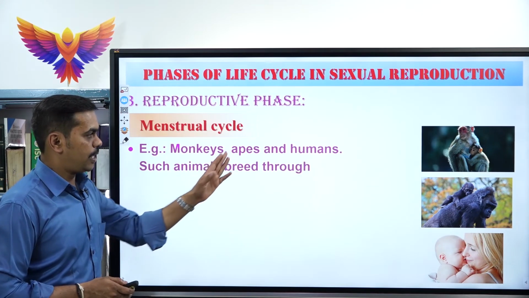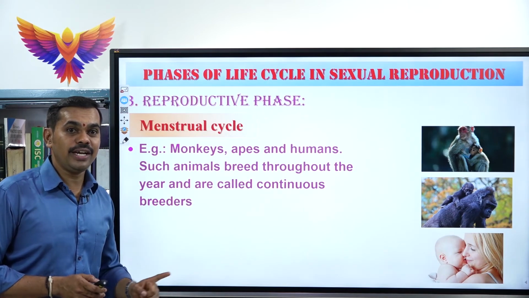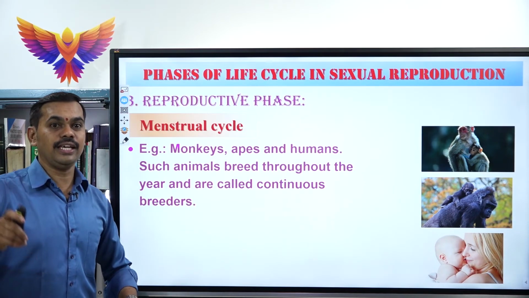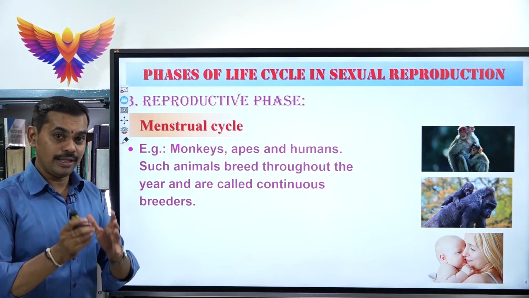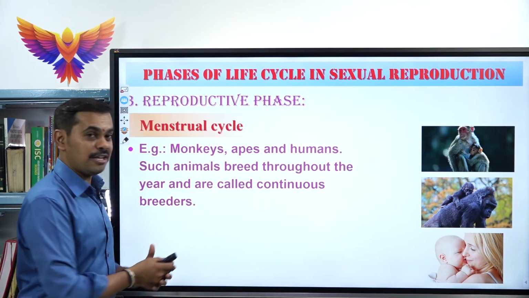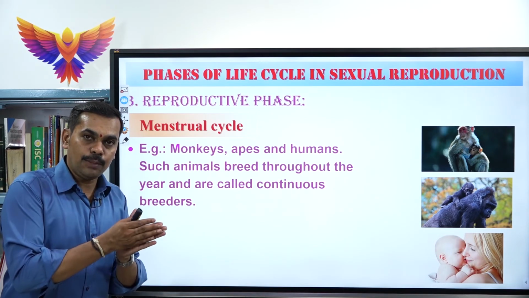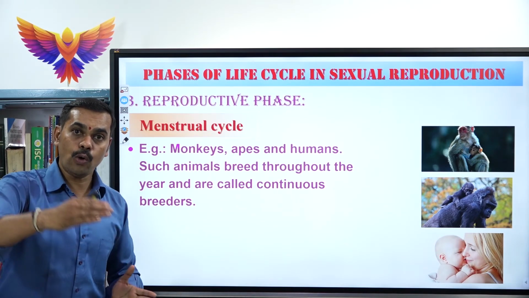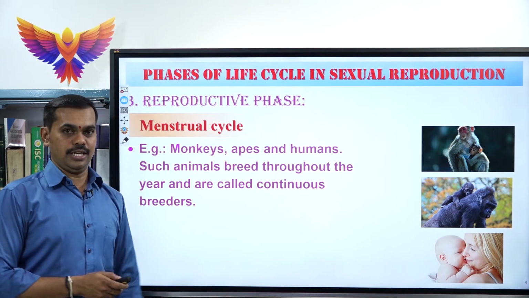See, monkeys, apes, humans, such animals breed throughout the year. All through the year they keep on reproducing their young ones. That's why they are called continuous breeders, because the reproductive activity keeps on continuing throughout their reproductive phase. That is why they are called continuous breeders.